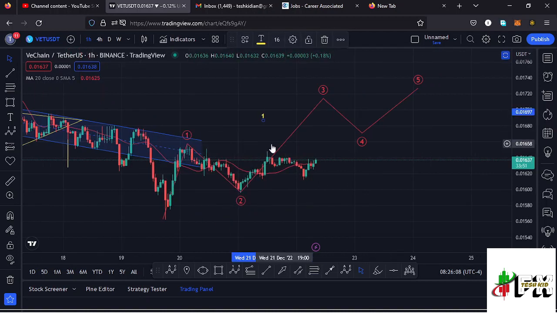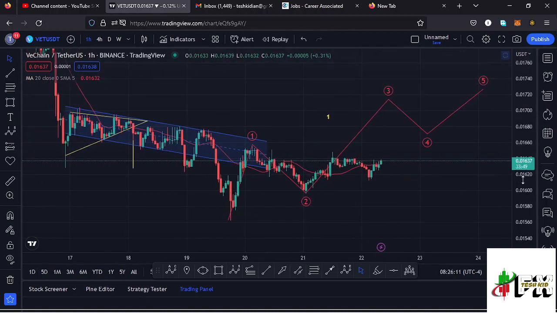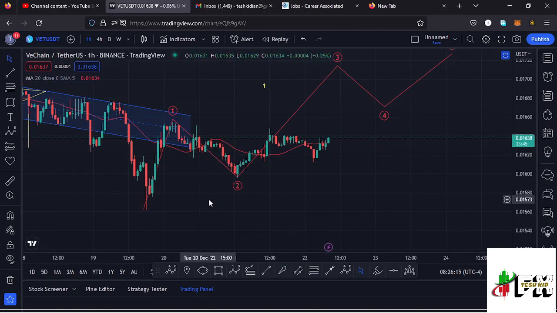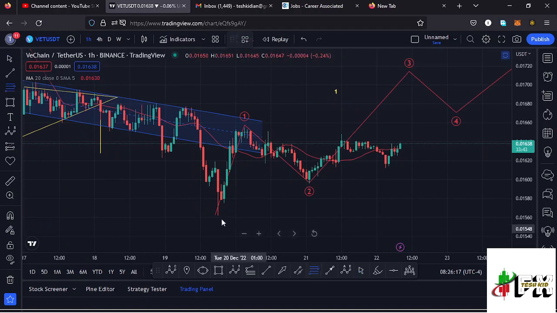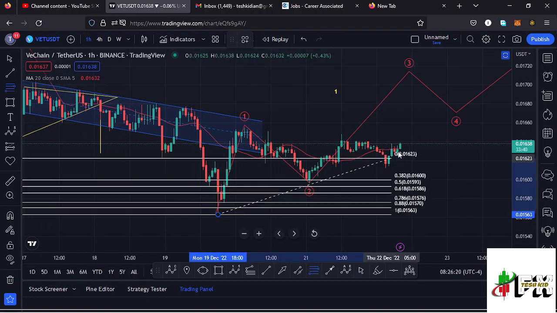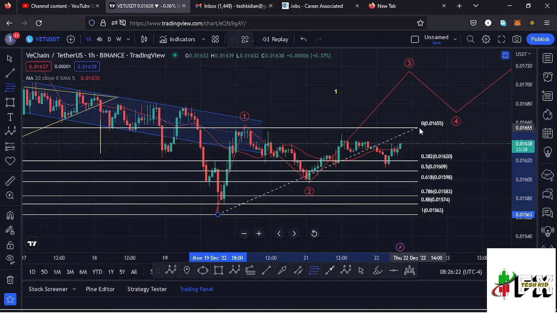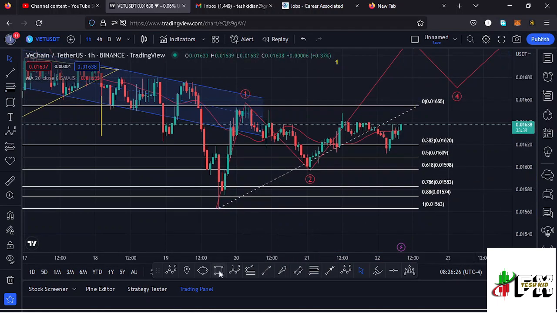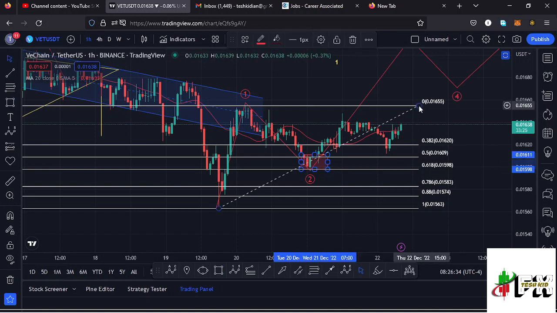And getting a little bit into the details of the formation of this Elliott wave structure, let's see whether this second wave has done the minimum that we expect a second wave to do, using the Fibonacci, connecting it from the low of the first wave to the high of that wave 1. That gives me a minimum retracement area between the fib level 0.5 and the fib level 0.618, which perfectly lies between the $0.016 mark and the $0.1598 mark, which is a target area that we have fully maximized.